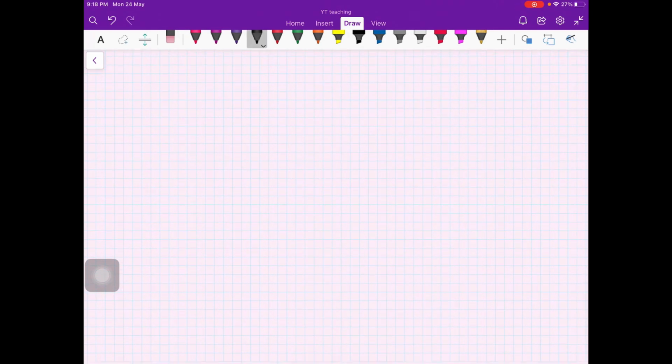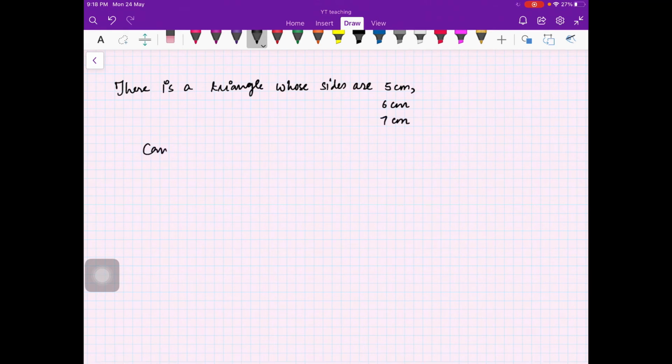Now let me give you another problem, right? I am telling you that there is a triangle whose sides are 5 centimeters, 6 centimeters and 7 centimeters. Can you tell me what the angles of this triangle are? Again I am giving you 30 seconds to think about it and tell me. Write in the comment box if you know the answer.